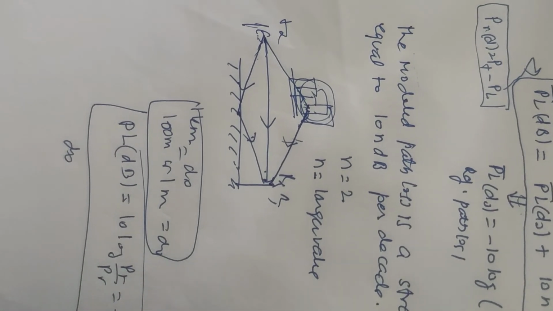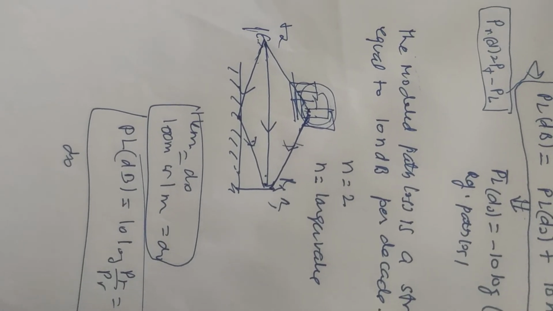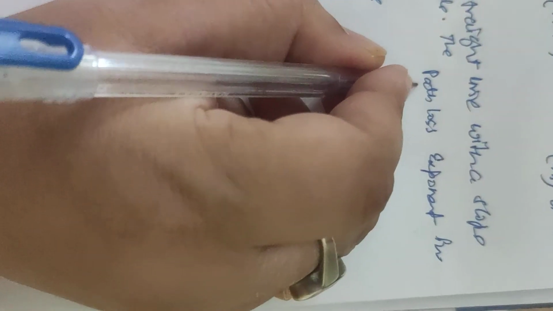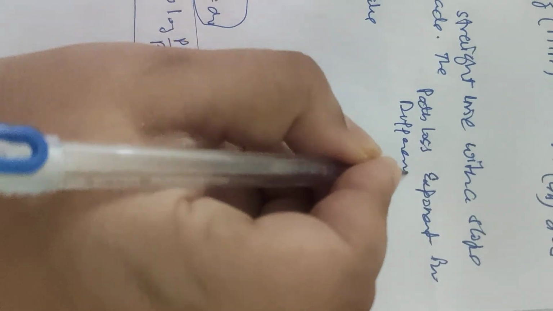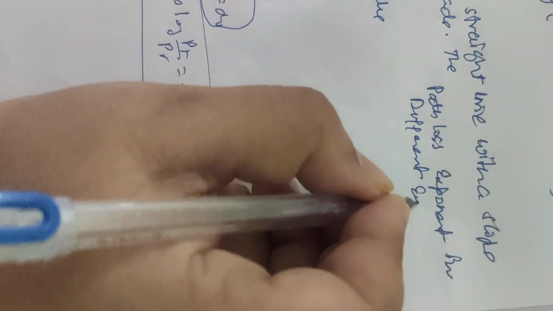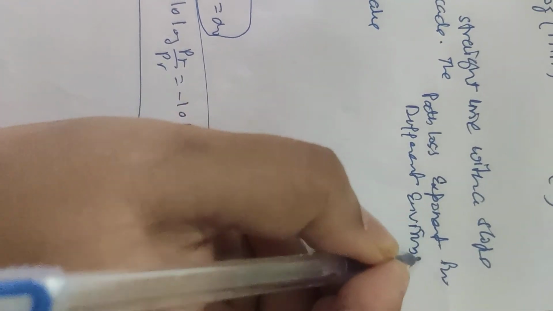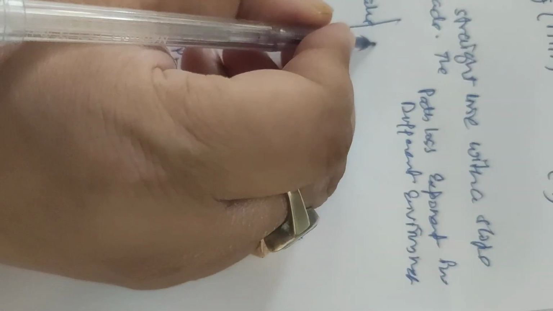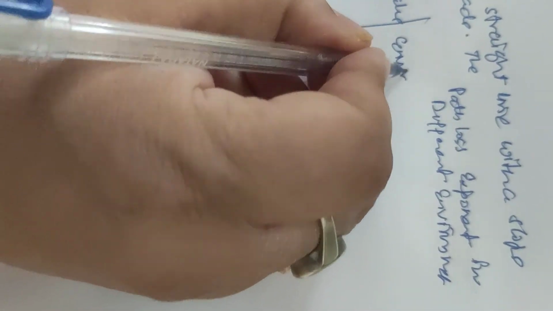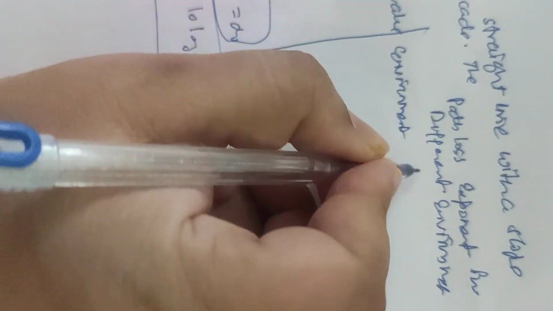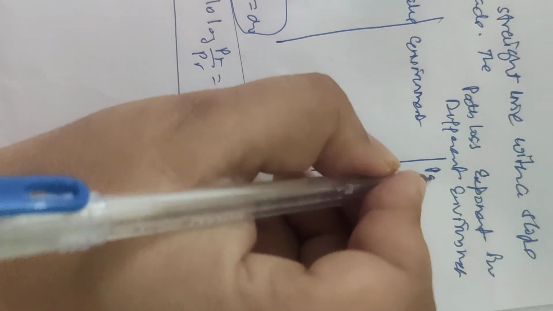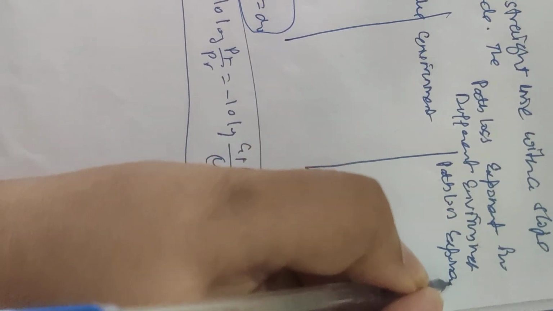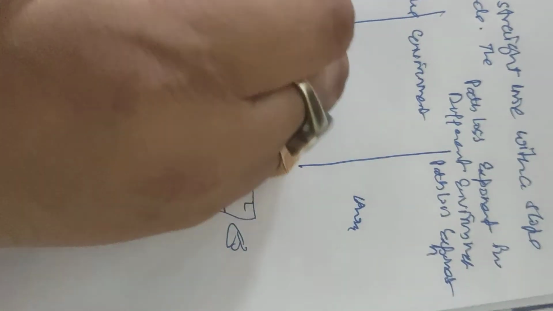This is the path loss exponent for different environments. Here we write the environment, and here we write the path loss exponent, given by n.